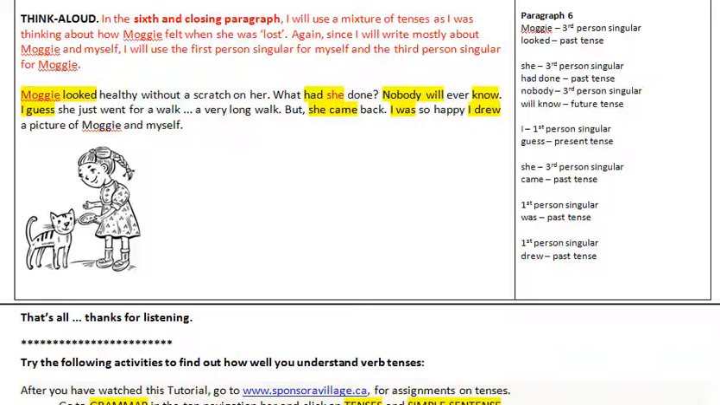Maggie looked healthy without a scratch on her. What had she done? Nobody will ever know. I guess she just went for a walk, a very long walk, but she came back. I was so happy I drew a picture of Maggie and myself.